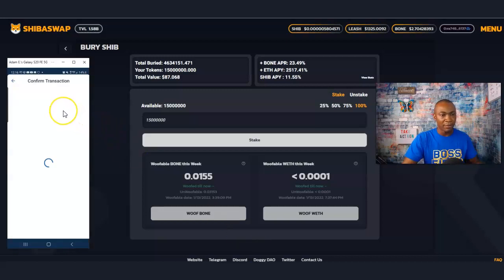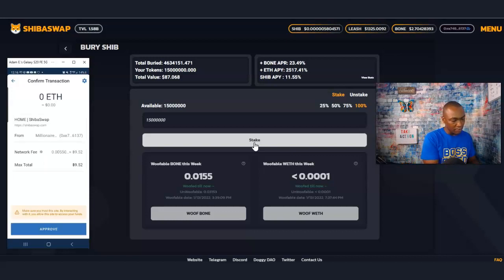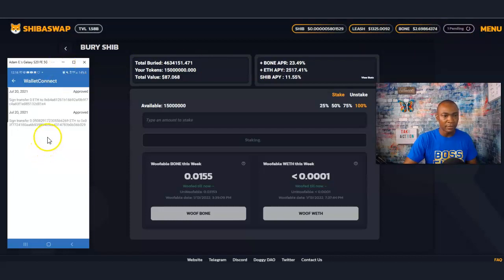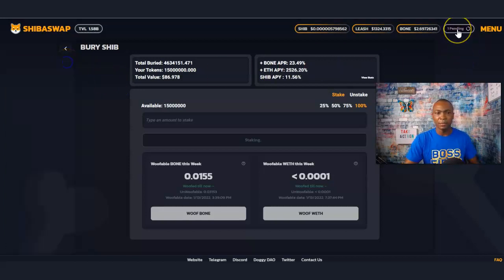Bring back my information once again. Want to see where this is at. $9.52. Let's go ahead and approve that as well. And there you go. It's pending right now. So here are the transactions that we just did there to approve. One was $9. One was about $20, right? Okay, so that's pending right there.